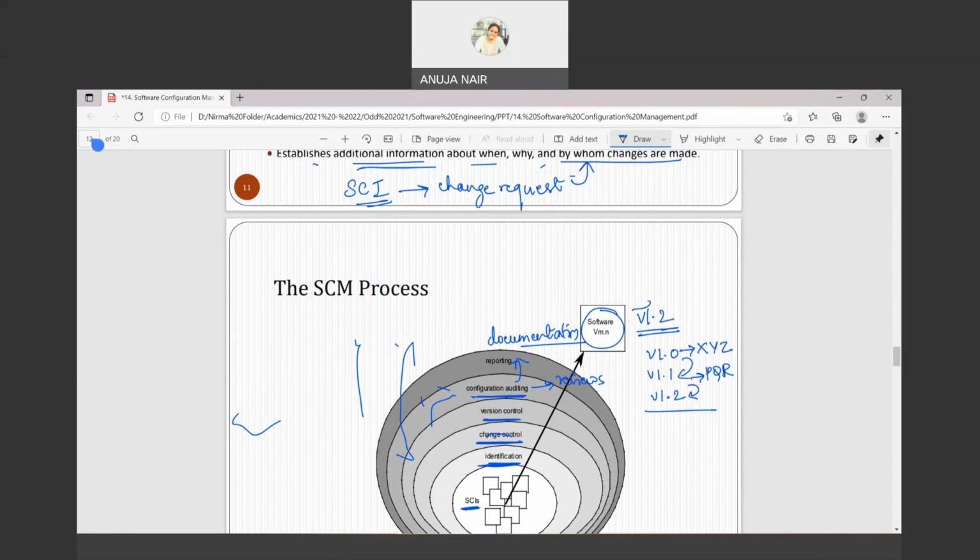That's how you give numbers. You don't give the same numbers every time you have an update, every time you have a batch which is to be released onto the market, you change the versions, right? That is the meaning of versioning.